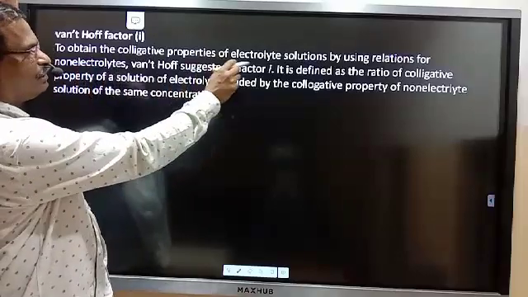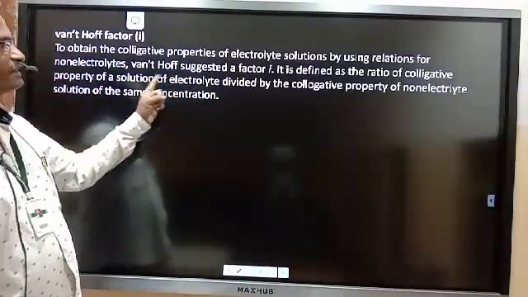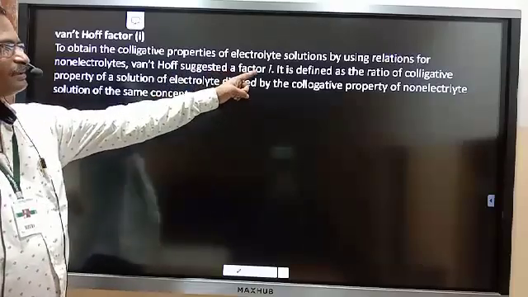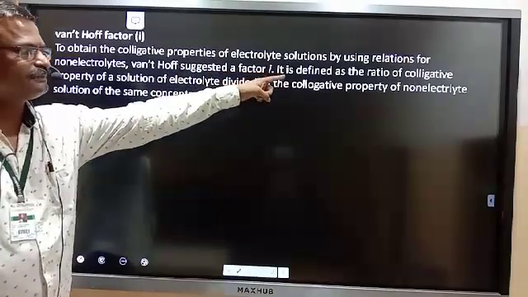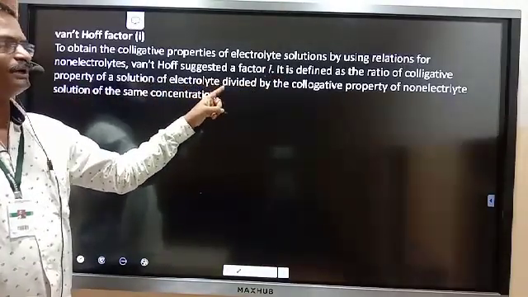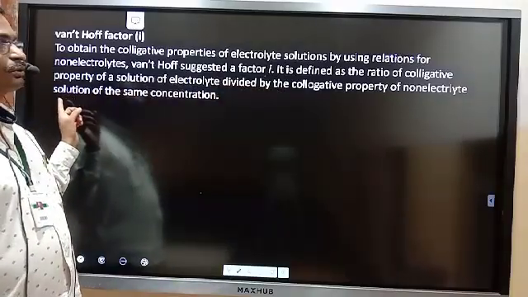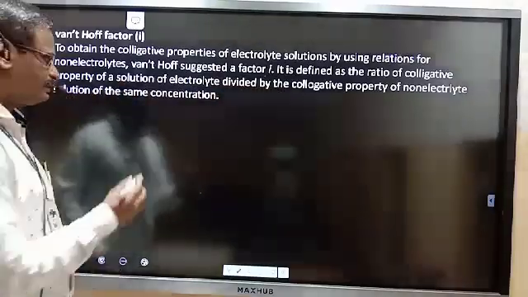To obtain colligative properties of electrolyte solutions by using relations for non-electrolytes, Van't Hoff suggested a factor known as i, defined as the ratio of the colligative property of a solution of electrolyte divided by the colligative property of a solution of non-electrolyte of the same concentration.